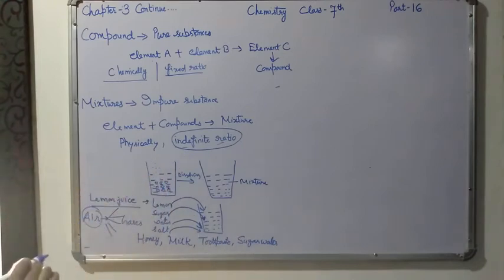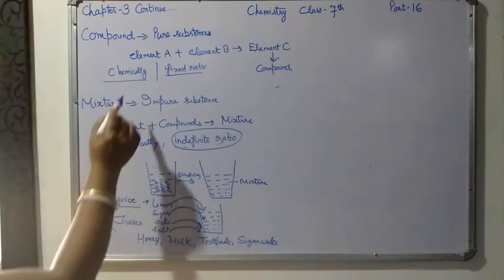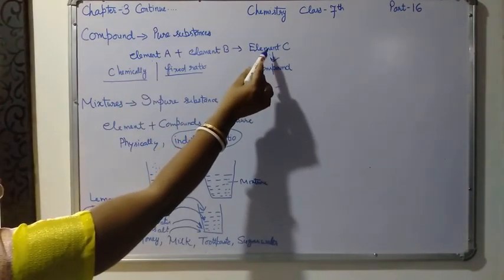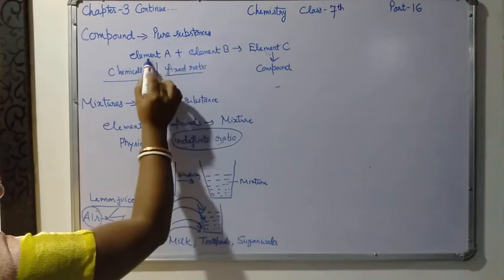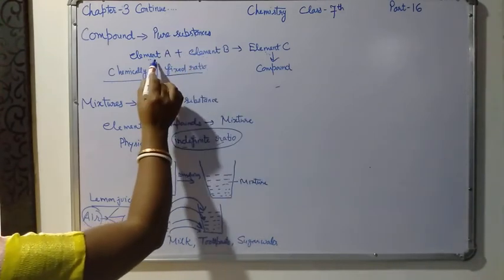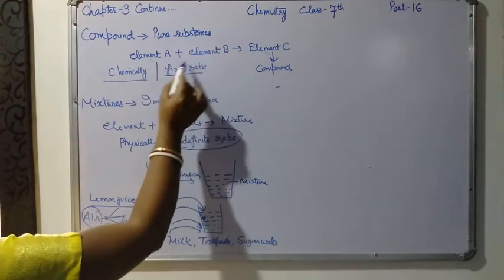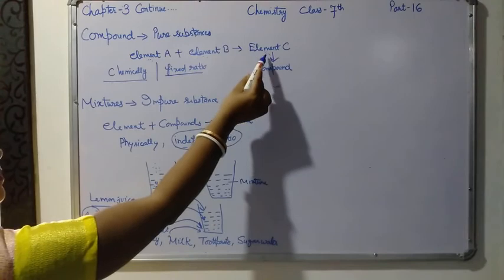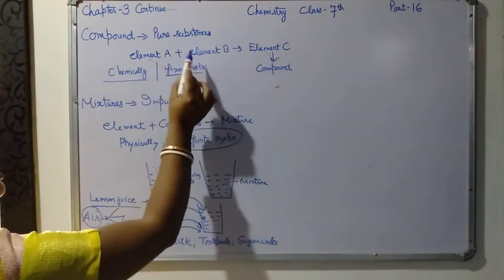Next one, the properties of compounds are totally different. The property of a compound is totally different from its constituents. With the help of these constituents only the compound is made, but its property is totally different from its constituents.